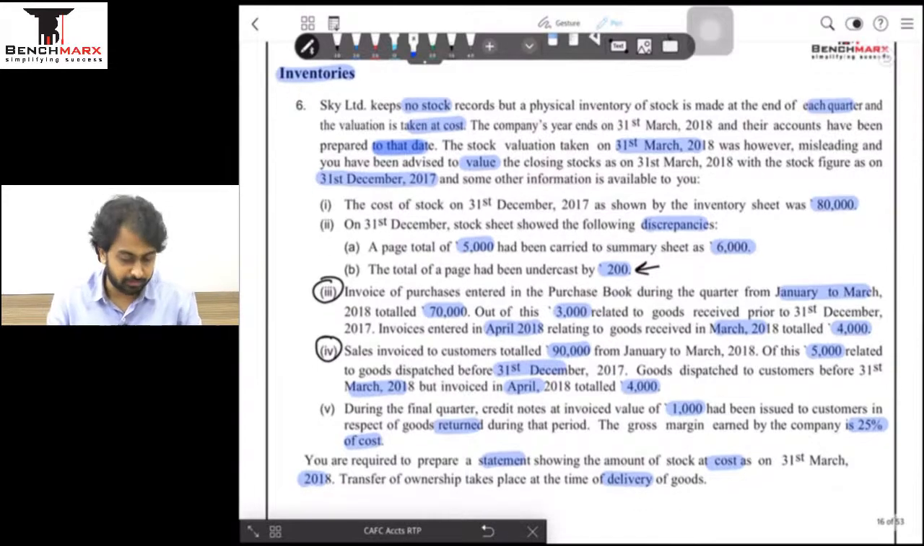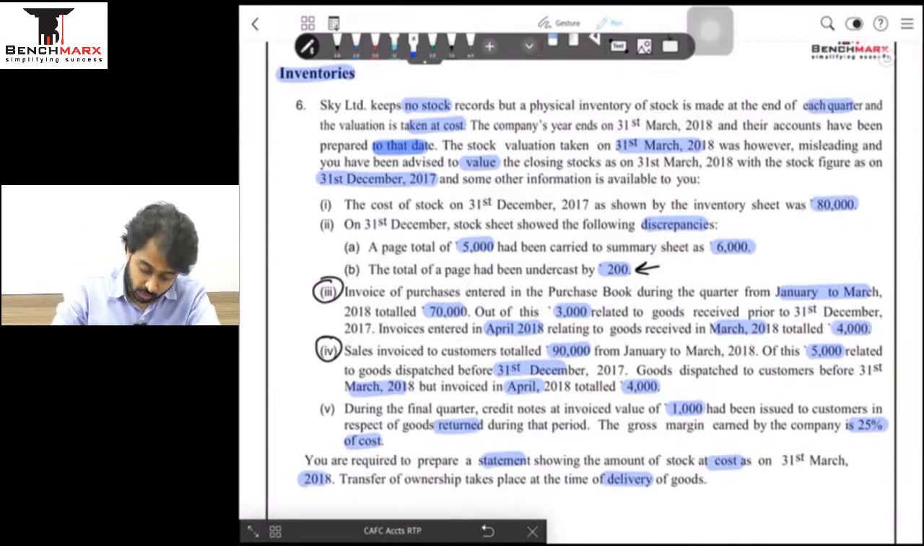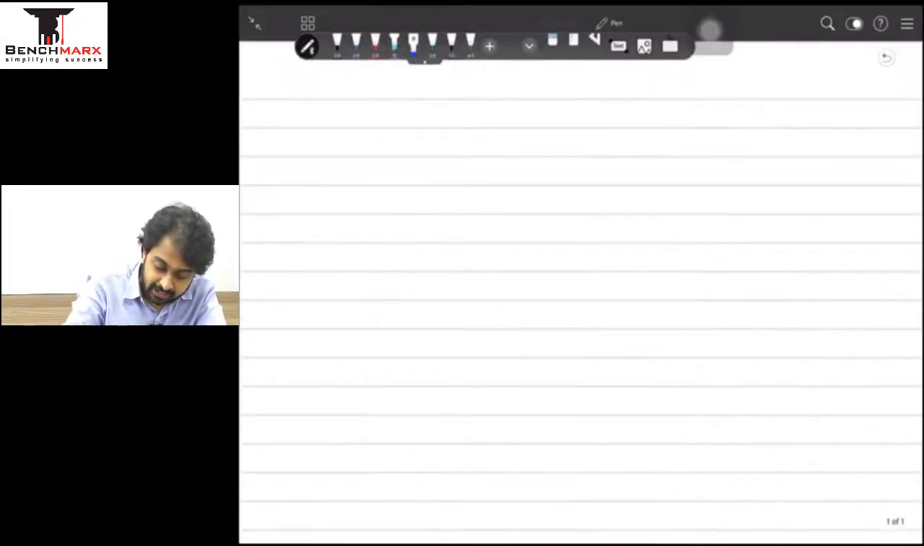Third and important adjustment, चलो let's start. Invoice of purchases entered in the purchase book are Jan to March 70,000. So can I say that my invoices, एक minute, can I say that my invoices are 70,000? Yes.